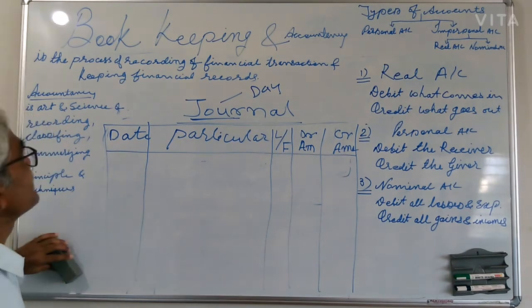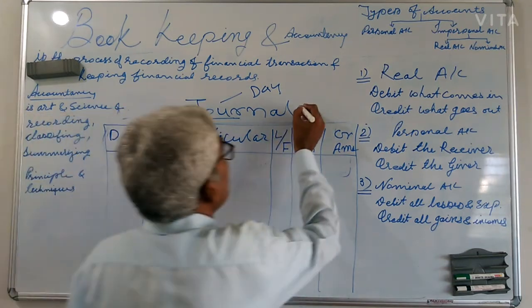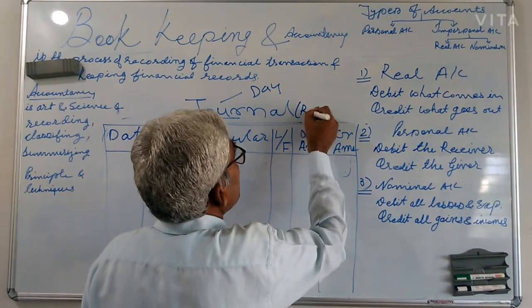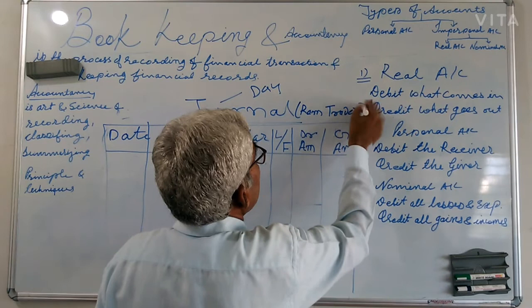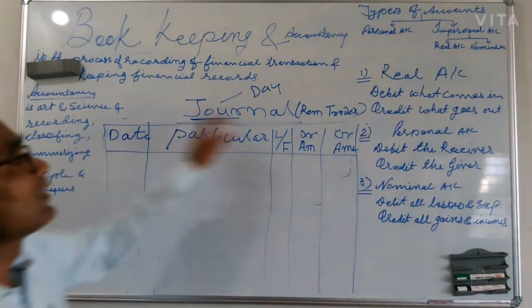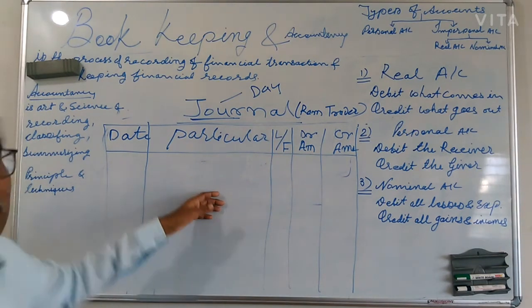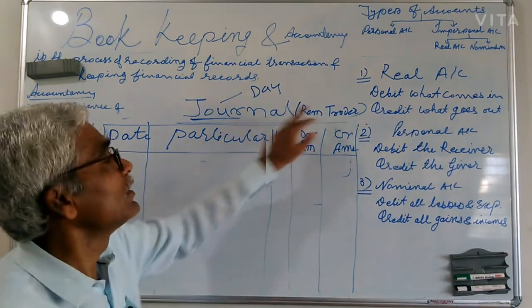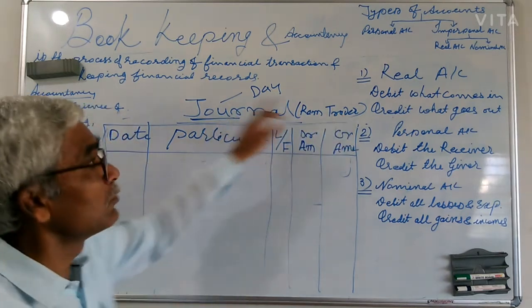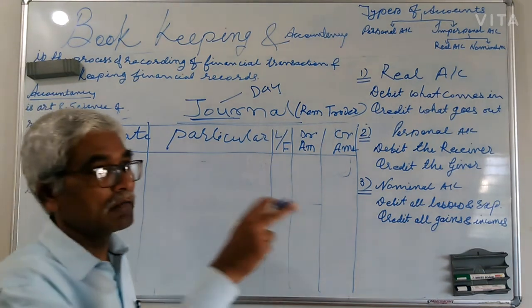Suppose I say Ram Trader, meaning this is a journal of Ram Trader. Ram Trader, T-R-A-D-E-R. This is a journal of Ram Trader. I want to pass a journal entry. I am not saying in the books of Ram. I say in the books of Ram Trader. Journal in the books of Ram Trader. Suppose I say Ram is the owner of that Ram Trader.